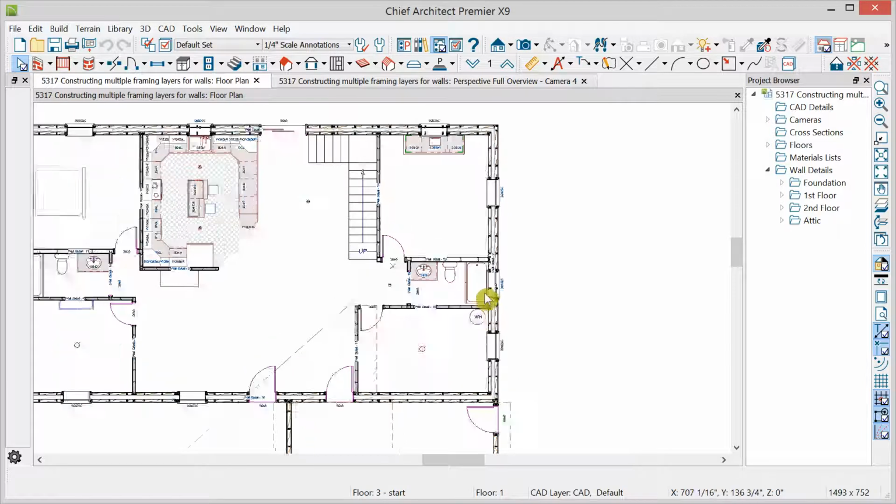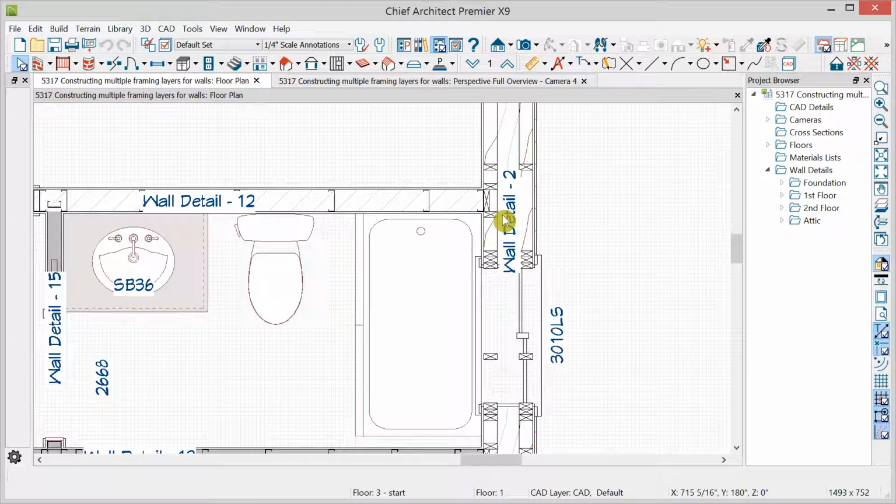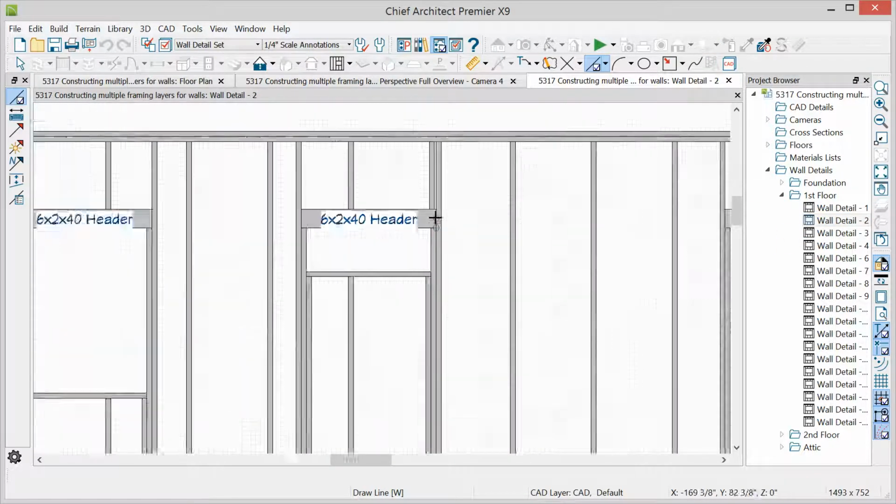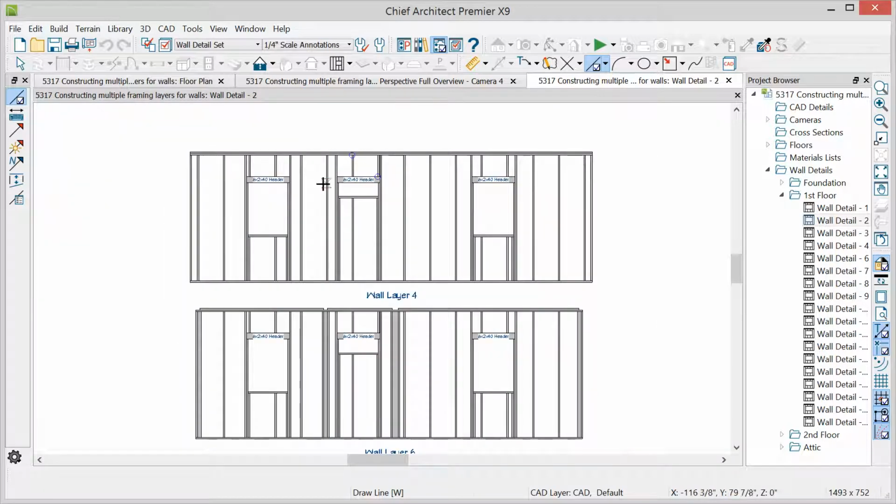Notice that this wall has a label, Wall Detail 2. Each wall has a unique label, and the labels correspond to the project browser's list of wall details for this floor. So Detail 2 is right here, and I could double click Detail 2 to see just what this wall looks like.